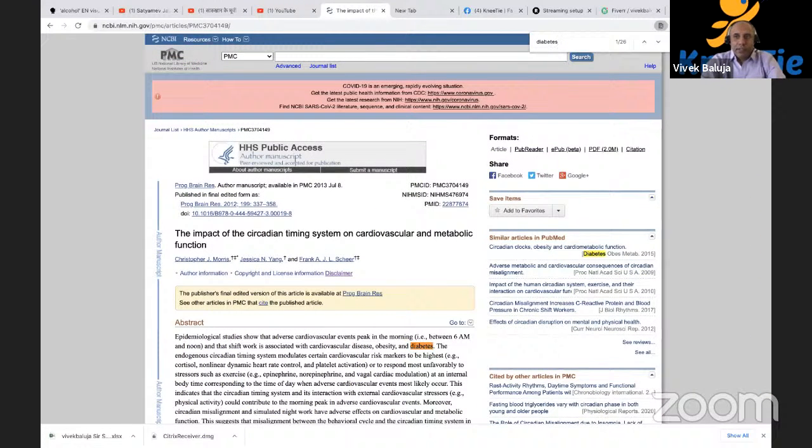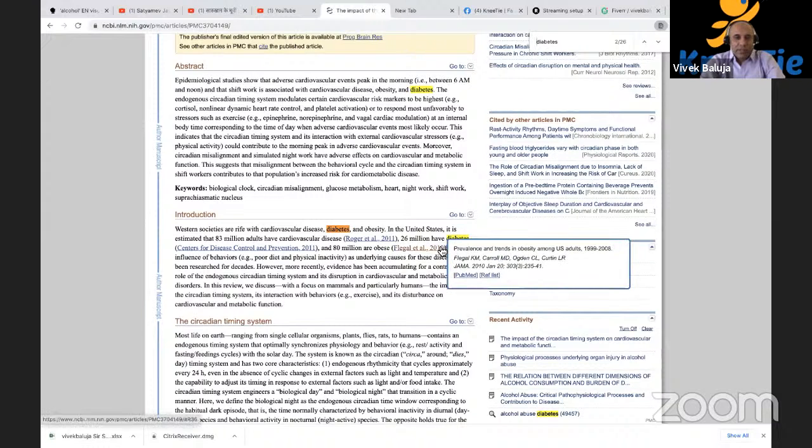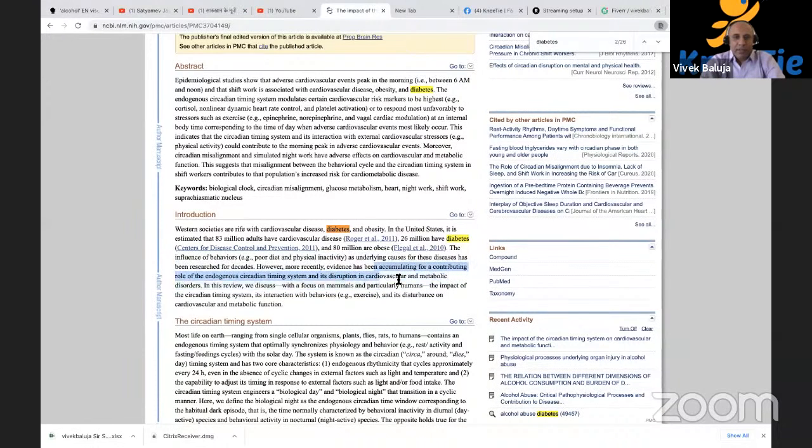Let's go through and say Western societies are ripe for cardiovascular disease, diabetes, and obesity, and so are Eastern societies, especially in India. 26 million have diabetes, and 80 million were obese in 2010. Poor diet and physical activity as underlying causes for their disease have been researched for decades. However, there's evidence accumulating for a contributing role of circadian timing systems in the disruption of cardiovascular and metabolic disorders.